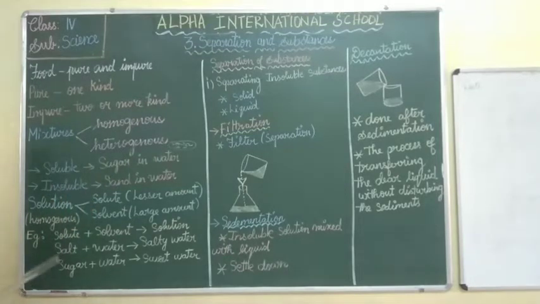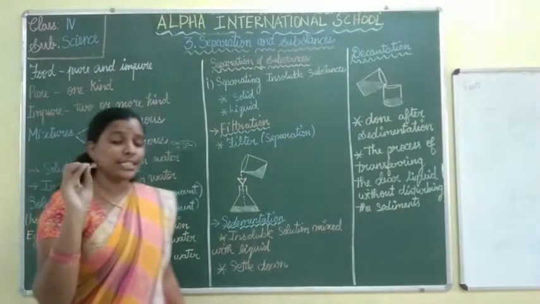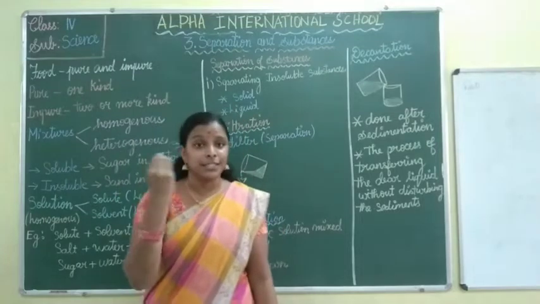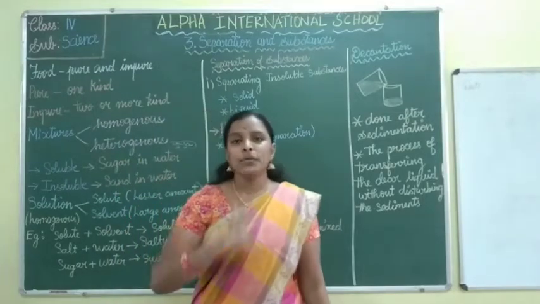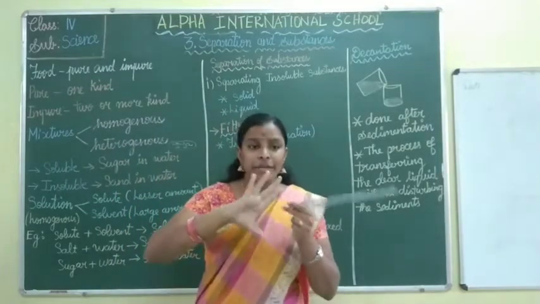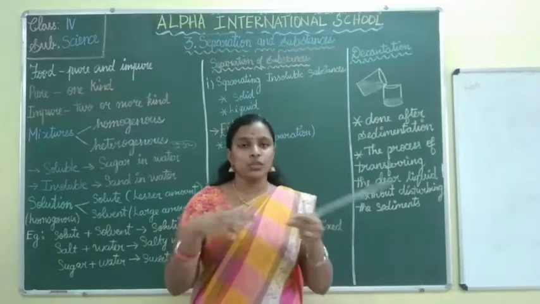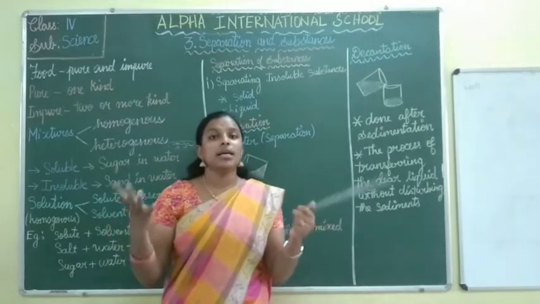What is the first thing? Homogeneous and heterogeneous. What does homogeneous mean? It is a difficult word, new to hear. You may say homogeneous means we cannot separate the things. If two things are added,